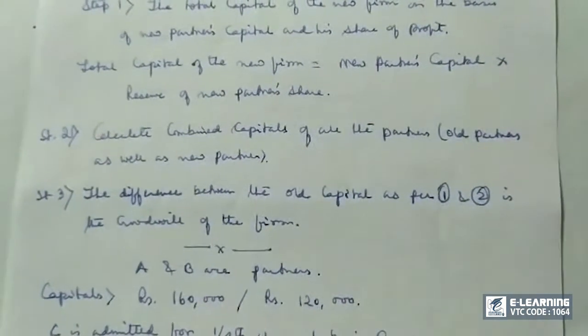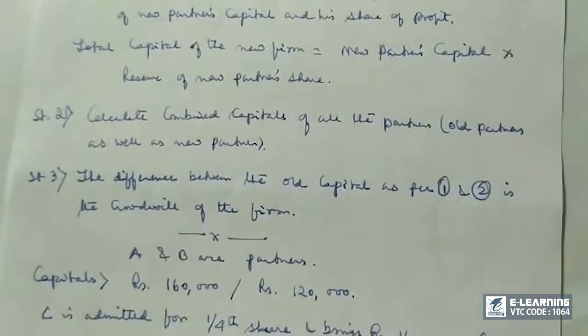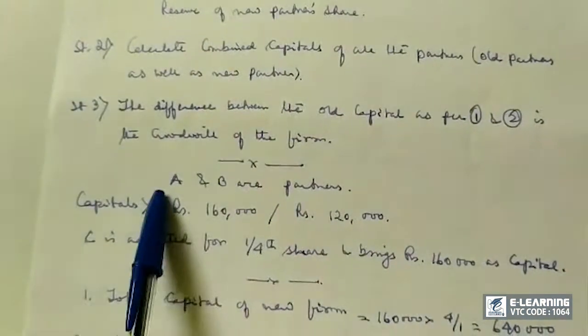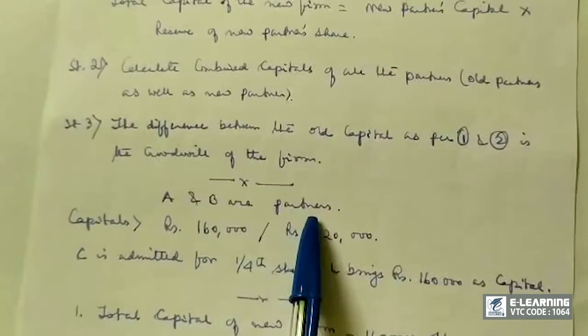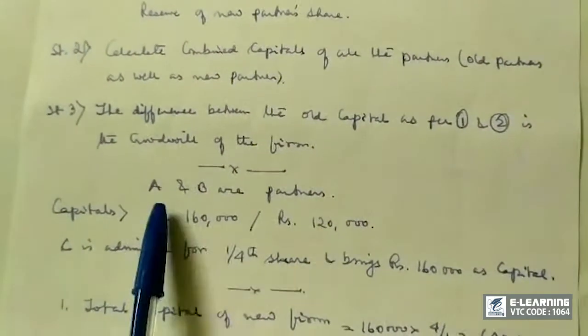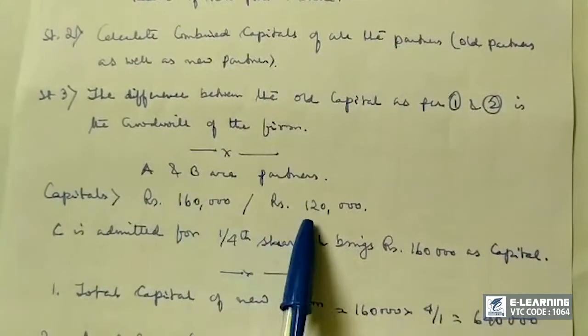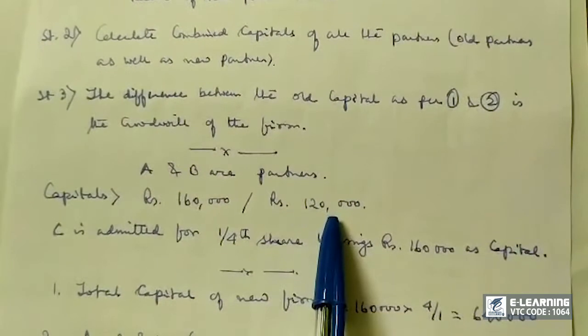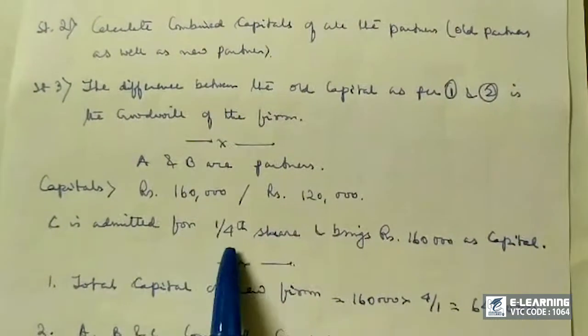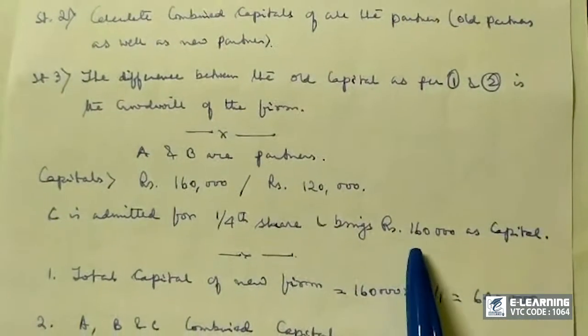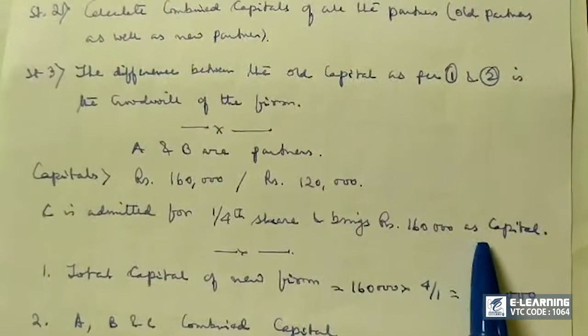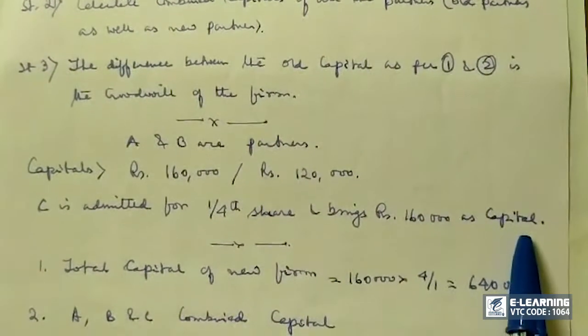Just remember, this is a problem where there is no goodwill. We have to calculate the goodwill. A and B are partners once again, and their capitals are A 1,60,000, B 1,20,000. Now C is the new partner for 1/4 share and brings rupees 1,60,000 as capital.